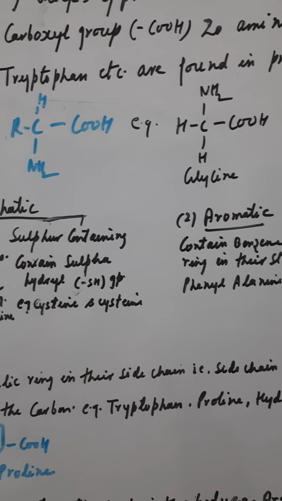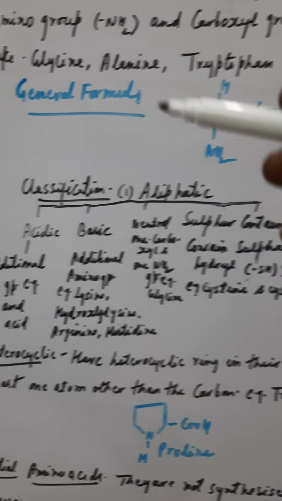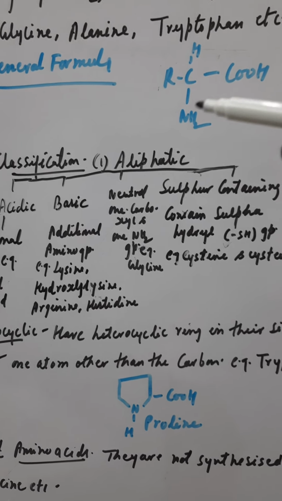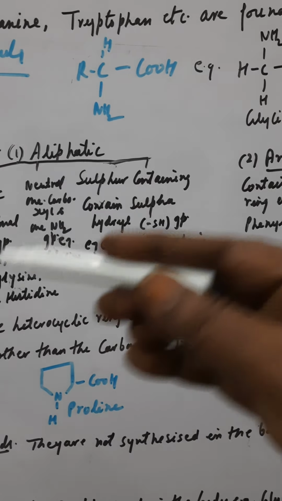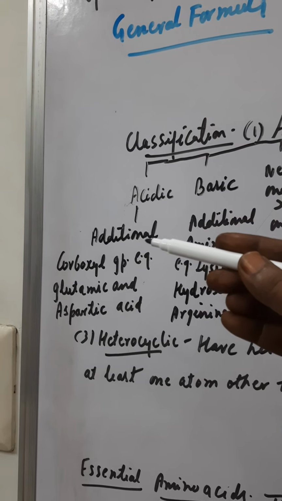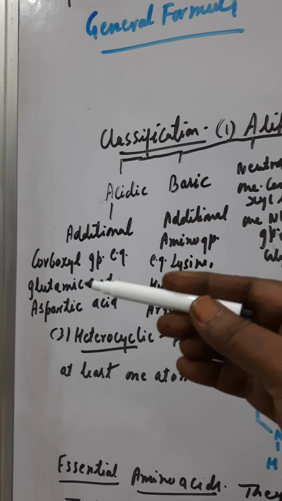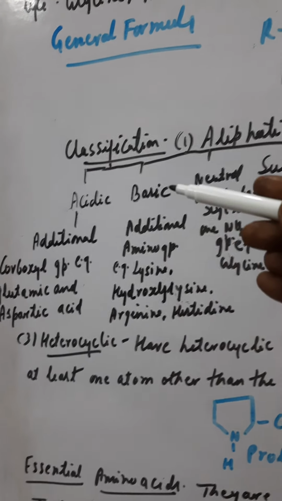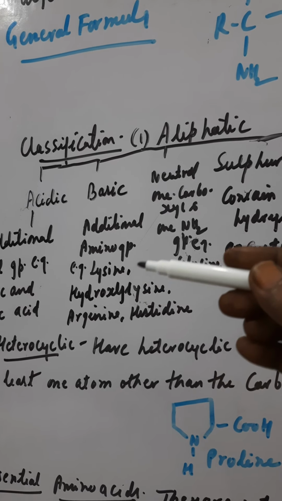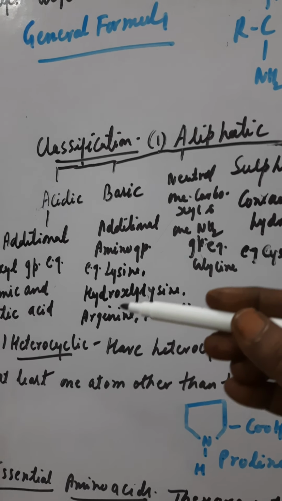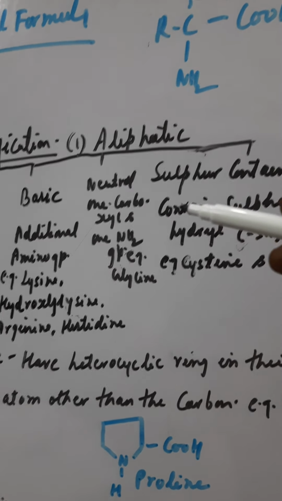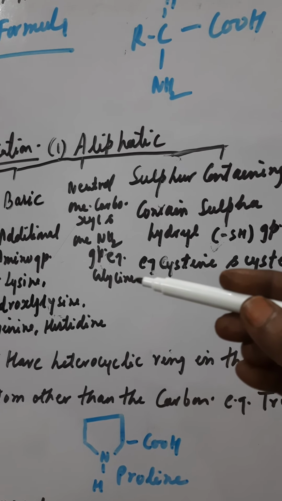For example, glycine. Now when we are talking about the classification of amino acids, they are classified as aliphatic, aromatic, heterocyclic. Now aliphatic is divided into acidic, which have an additional carboxyl group, example glutamic acid, aspartic acid. Basic amino acids have an additional amino group, for example lysine, hydroxylysine, arginine, histidine. Neutral amino acids have one carboxyl and one amino group, for example glycine.